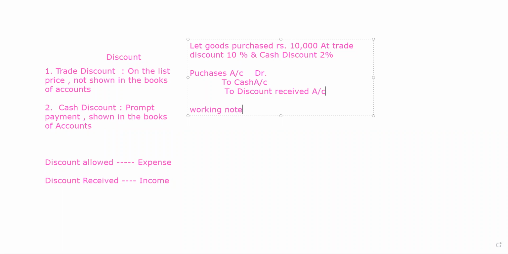See how the working notes are to be done. As far as the working notes are concerned, the total purchases are 10,000, less trade discount, that is 10%. So 10% of 10,000 will be 1,000.